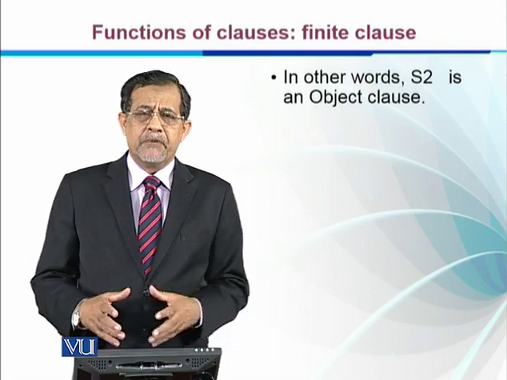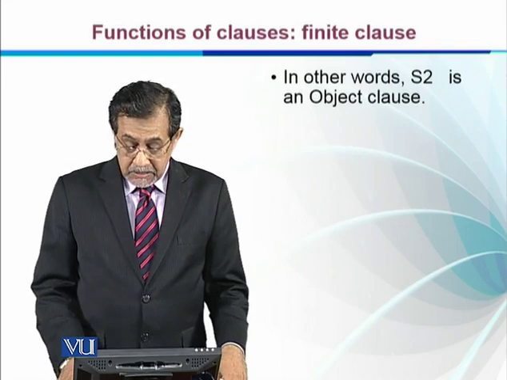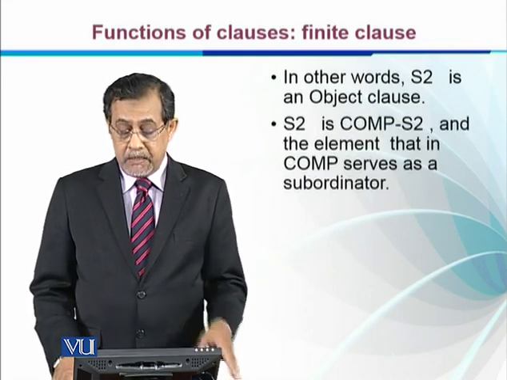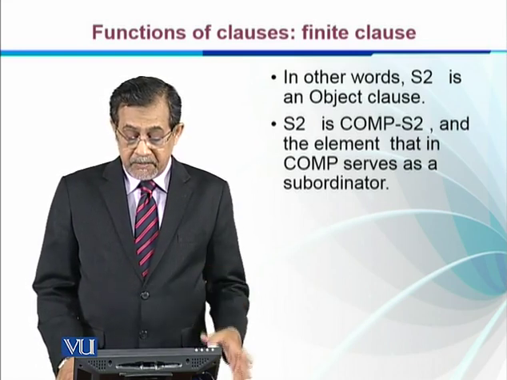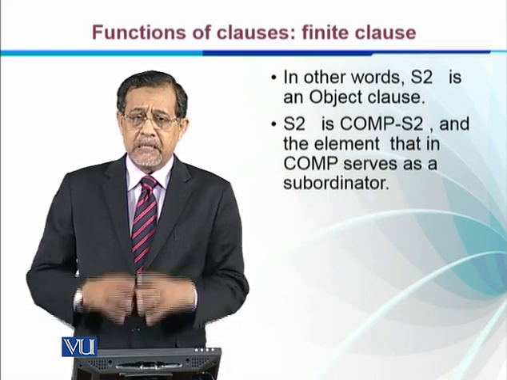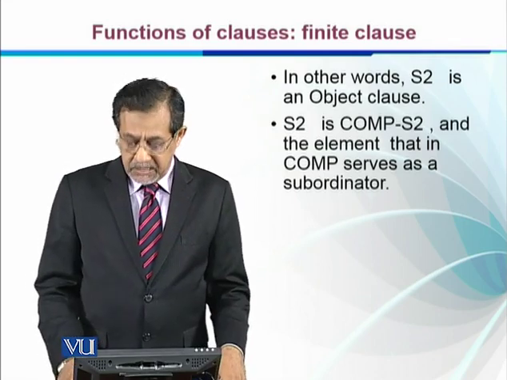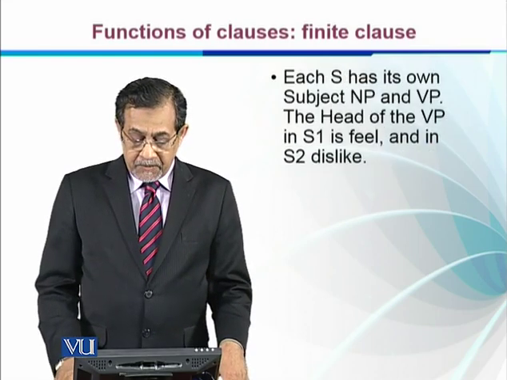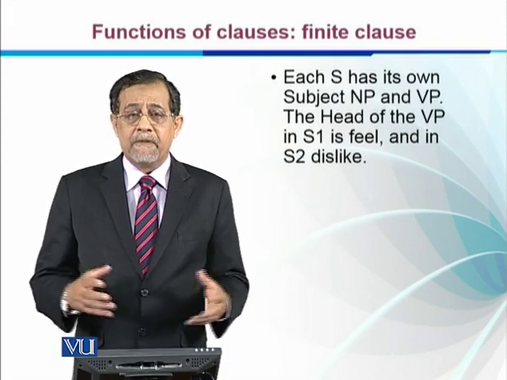So we have object clause, subject clause, and adjunct clauses. S bar 2 is complementizer plus S2, and the element that in the complementizer serves as a subordinator. The appearance of that tells us that it's a subordinator, so this clause will be a subordinate clause, right? Each S has its own subject NP and its own VP.